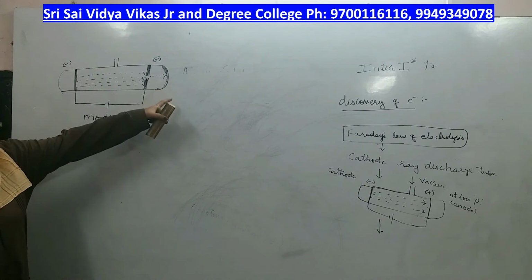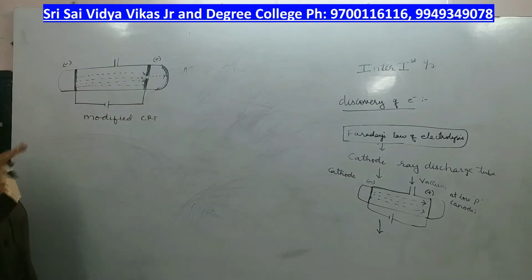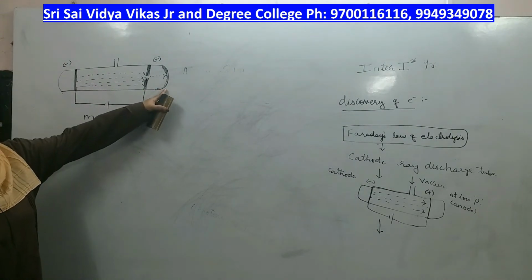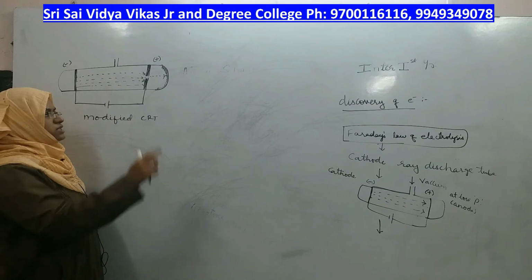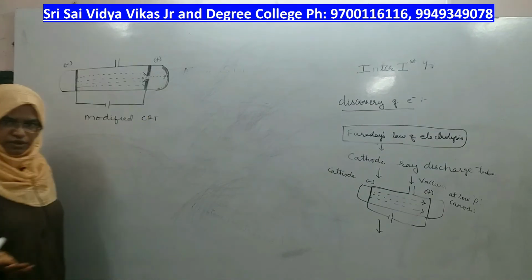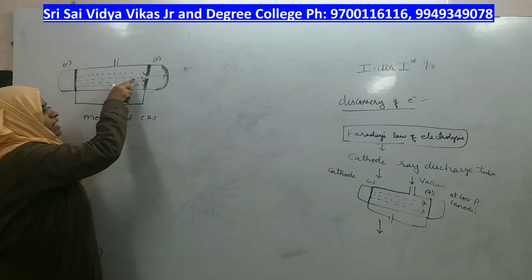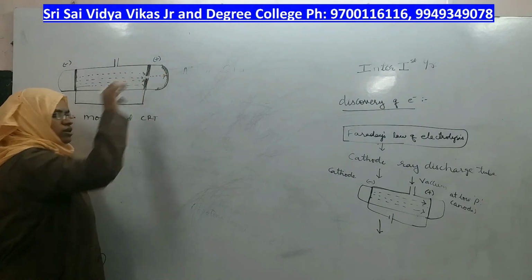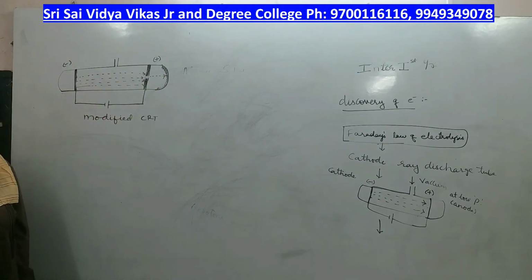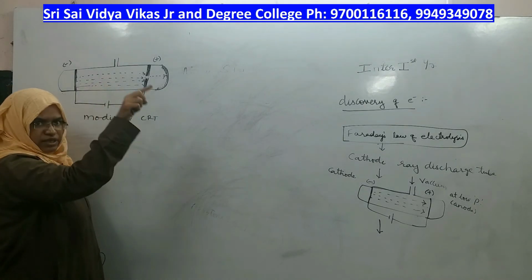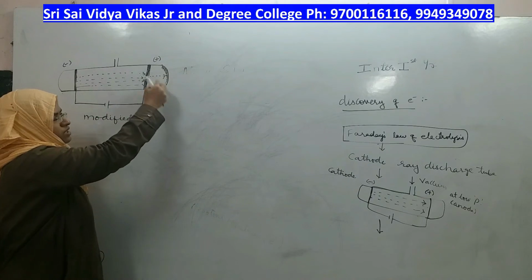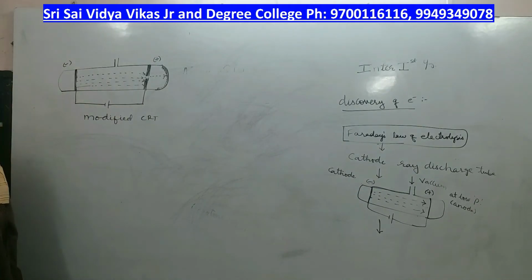What is the material present on the inside of this screen? It is phosphorescent or fluorescent material. If there was no such material, the rays would have entered this hole and struck the screen, which you cannot see. But how can you see? To make us believe that the rays are really passing by, he made this modification, which is zinc sulfide.